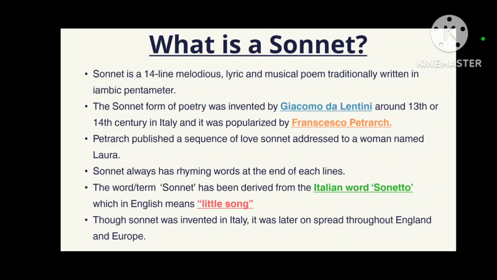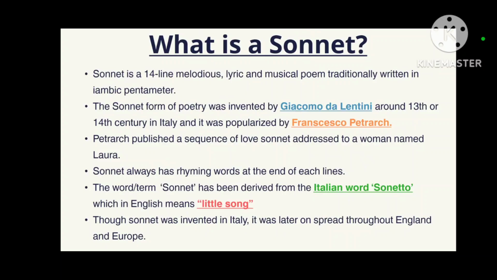As we know, a sonnet or poem is musical and rhythmical in tone, and has rhyming words in it, and for that reason the name little song is given. And it is small, not long, because it only has 14 lines, and that's why it is known as little song or sonnet.